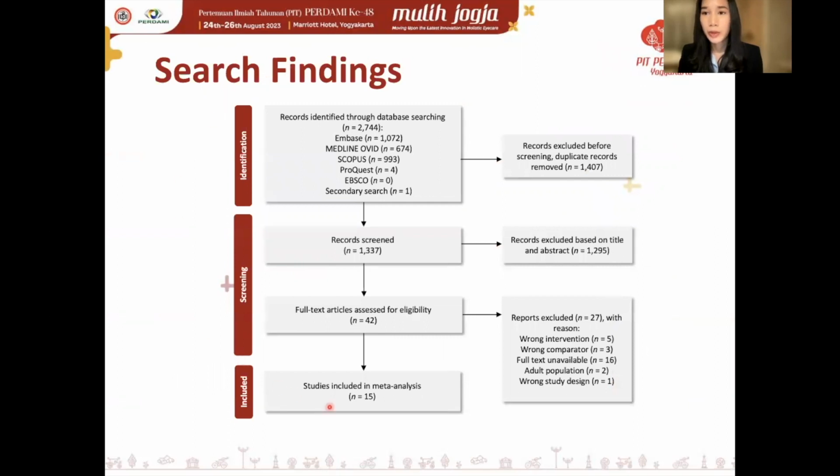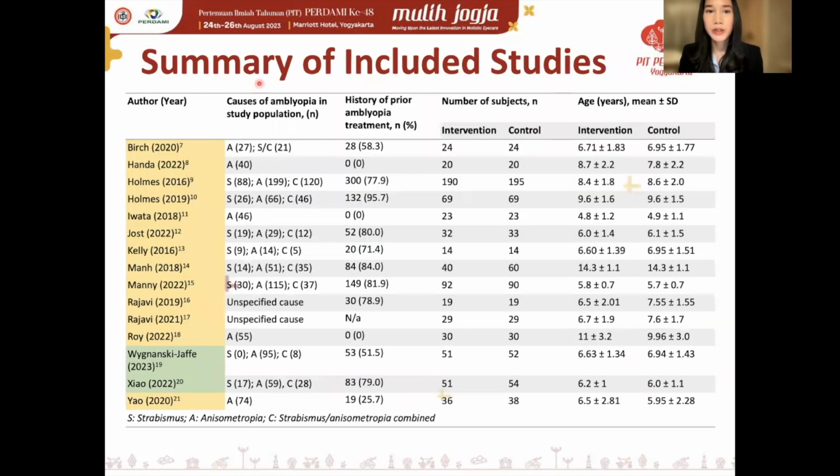This PRISMA diagram summarizes our search findings, in which after going through the processes, we narrowed it down to 15 RCTs that were eligible for inclusion. This table summarizes the baseline characteristics of our included RCTs, in which the studies were published from the years 2016 to 2023. Studies highlighted in yellow indicate that they were assessed with some risk of bias according to the RoB 2 tool, and those studies highlighted in green indicate that they were of low risk of bias.